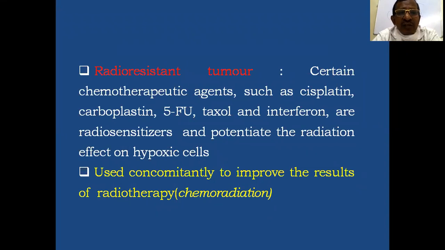Then what is a radio-resistant tumor? Certain chemotherapeutic agents such as cisplatin, carboplatin, 5-FU, Taxol, and interferon are radiosensitizers and potentiate the radiation effect on hypoxic cells. As you know, hypoxic cells are less radiosensitive, so hypoxic cell sensitizers sensitize the hypoxic cells so that the sensitivity to radiation is increased.